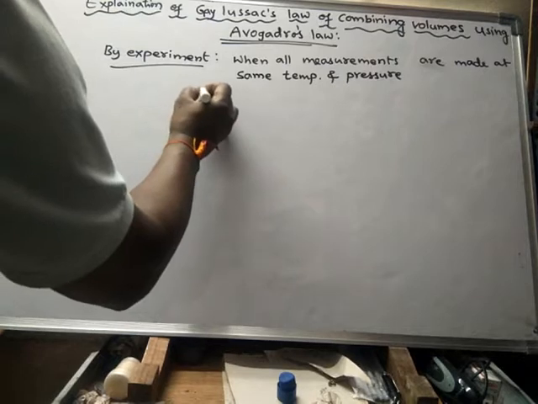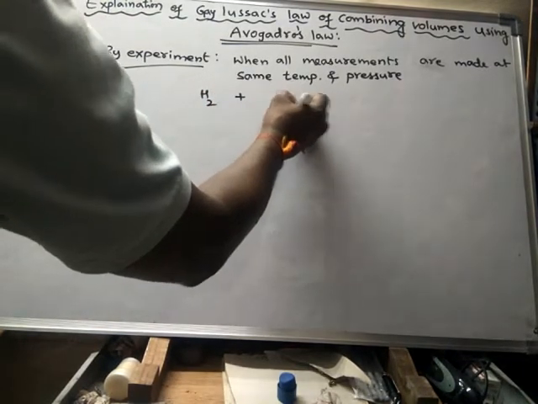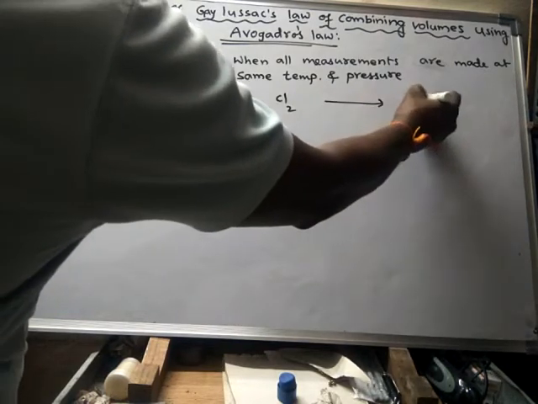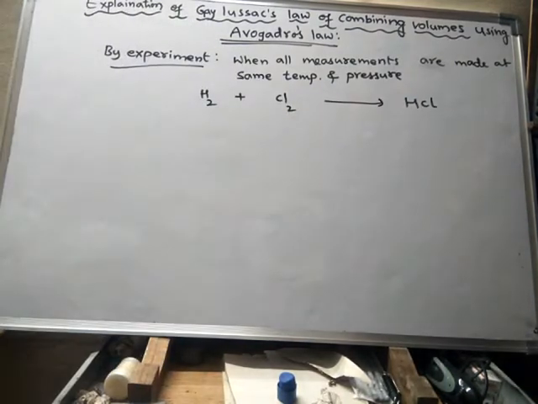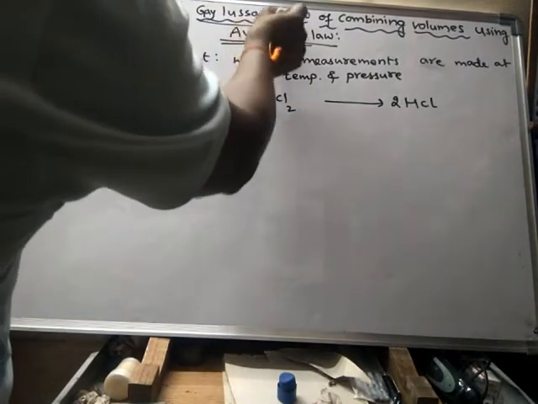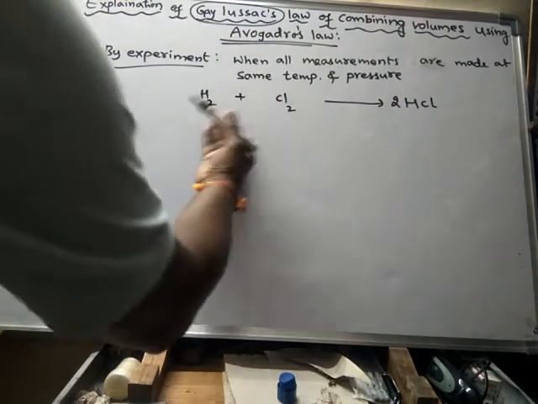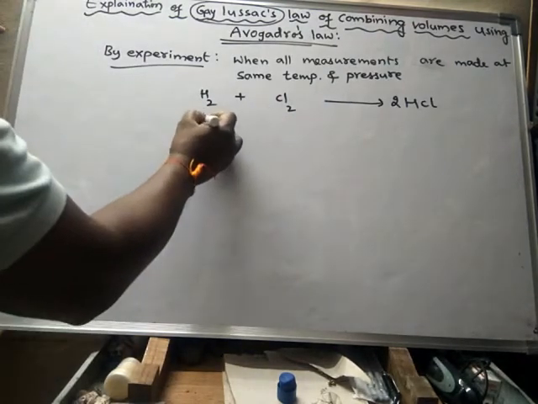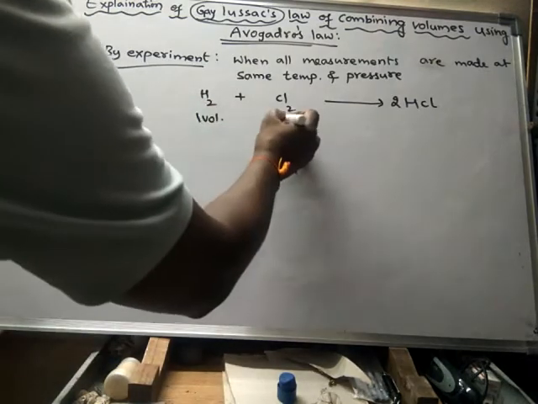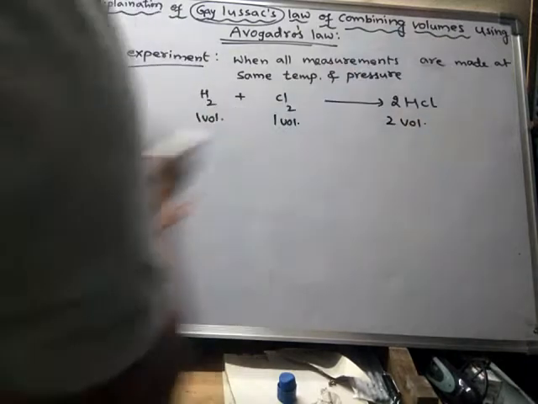That means when hydrogen reacts with chlorine to form HCl, according to Gay-Lussac's law, how do they combine? One volume of hydrogen combines with one volume of chlorine to form two volumes of HCl.